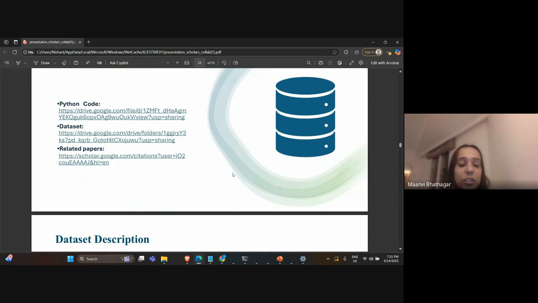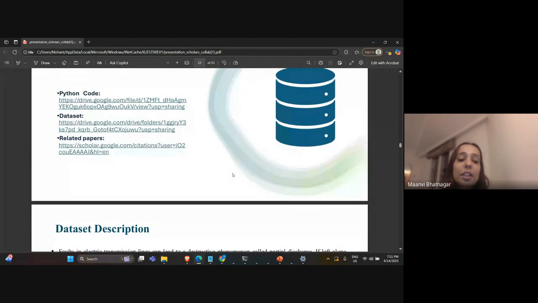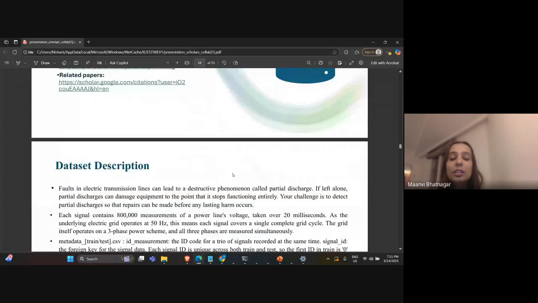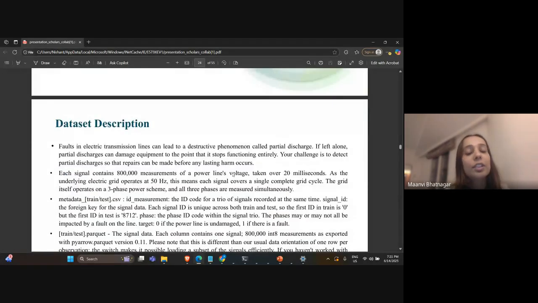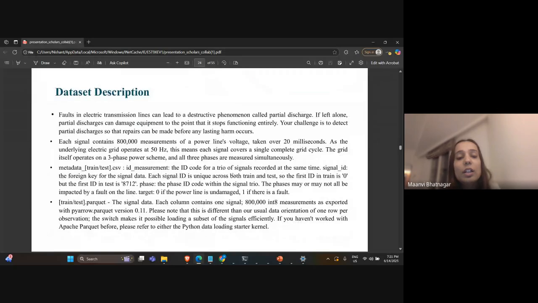Moving on with the hands-on, I will discuss how this code was implemented and every step in making a deep learning model, starting from the dataset, to how different fault conditions were generated, how our model was trained, and how finally the results were calculated.